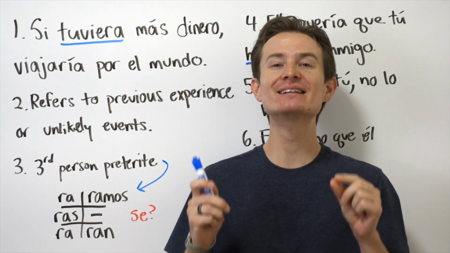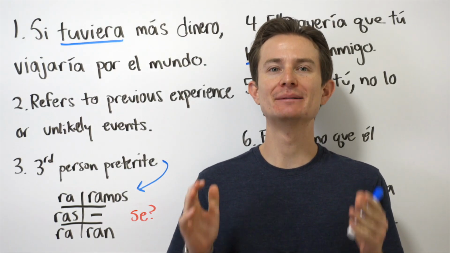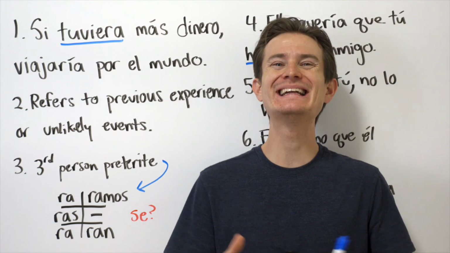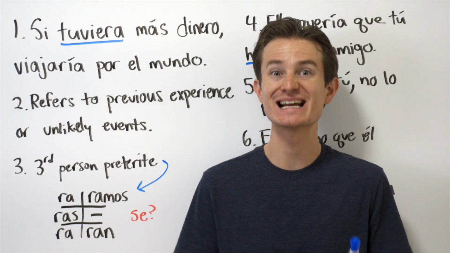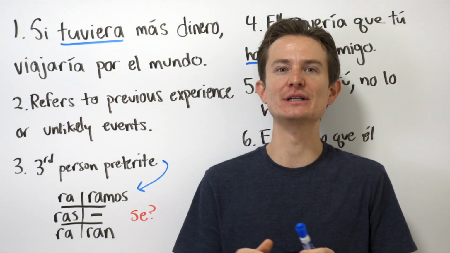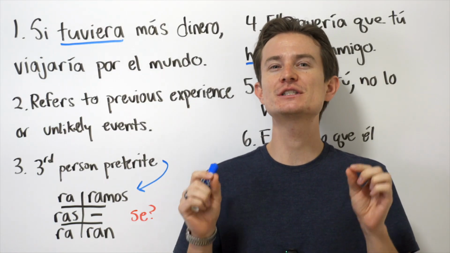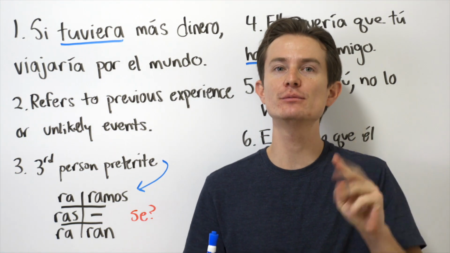The imperfect subjunctive, probably the hardest concept for Spanish learners to master. The subjunctive mood in and of itself is extremely difficult for us to understand as English speakers. And then when you throw it in the past tense, it gets even more confusing. So remember, in Spanish, the subjunctive is not a tense, it is a mood. We have three different moods in Spanish.